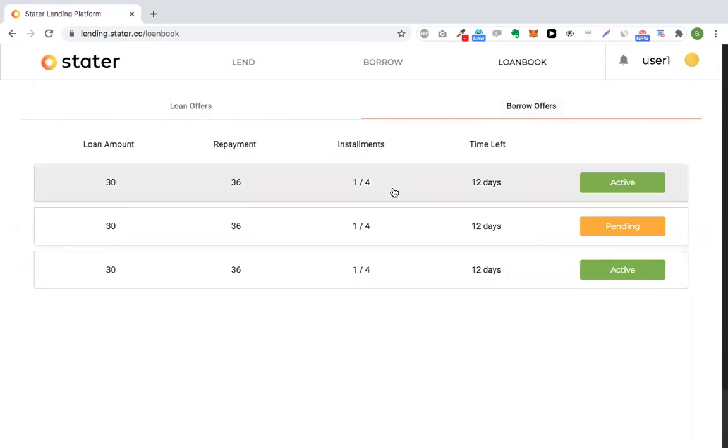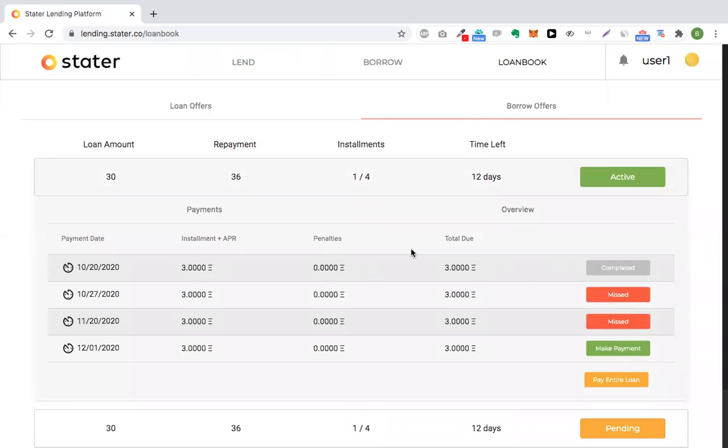On the borrow offers section, we see the loans that we have taken. Another important aspect that we have to keep in mind is that there will be only one user category. One specific user will be able to give loans and take loans at the same time, and all the activity will be visible on the loan book section.